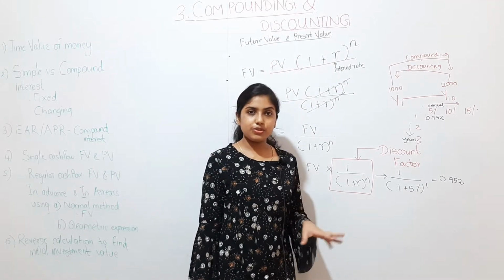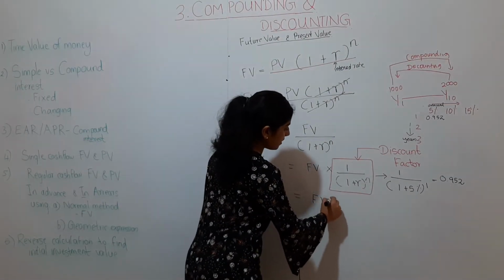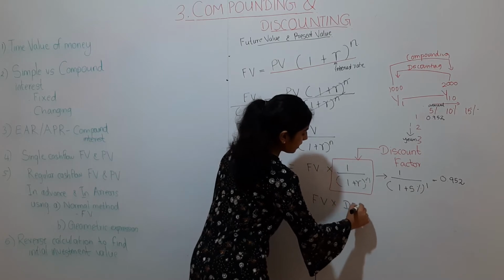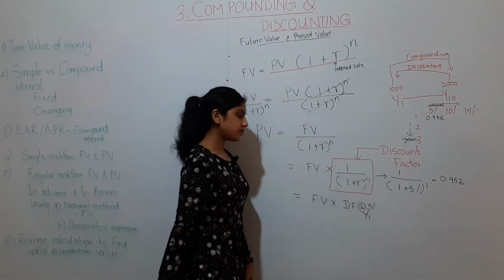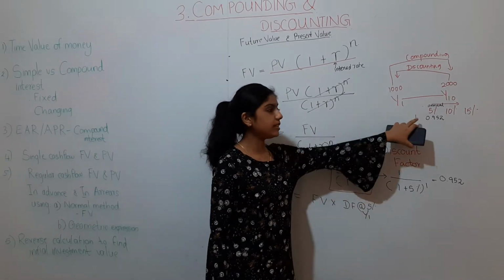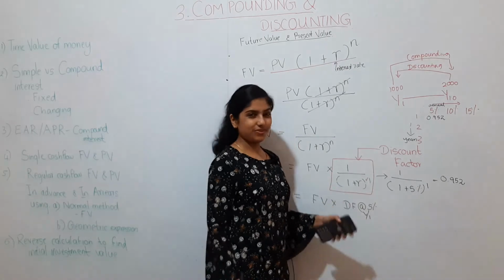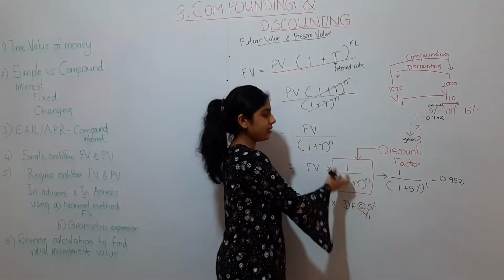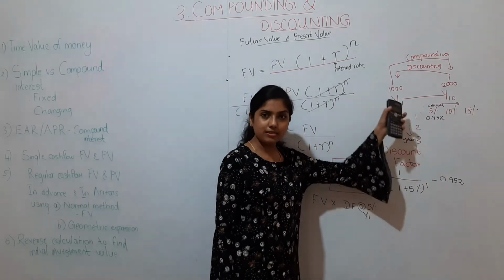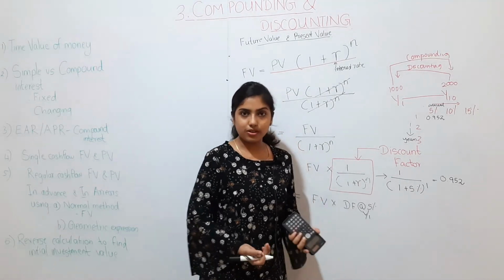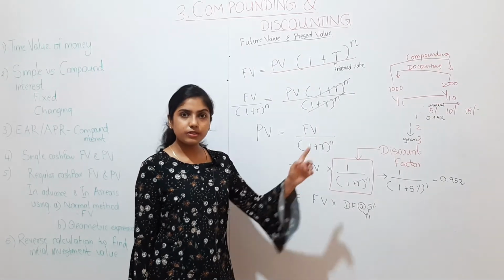It's no magic. So in this scenario, you can use the discount factor table itself. You could say here, discount factor at 5% for year 1, and you straight away refer to the table, get that figure and apply it here. Or else you could simply calculate this, put it into this formula and take the value, which will be the same as the table value. So go for shortcuts. When they give the discount factor table, go for it.